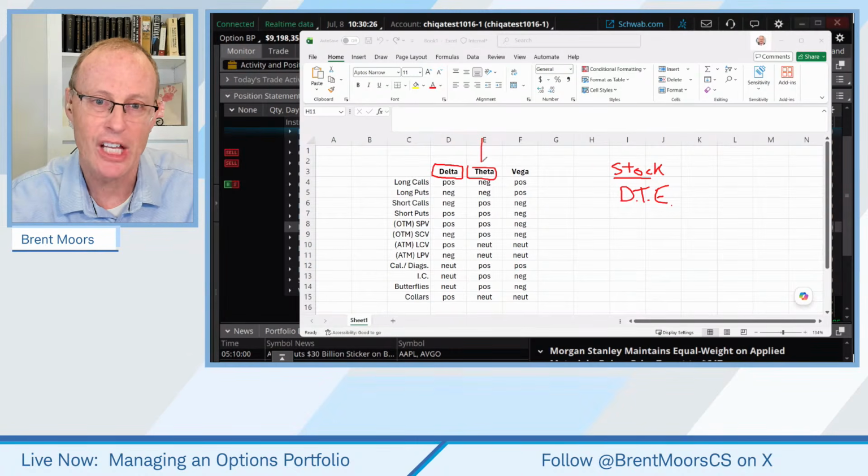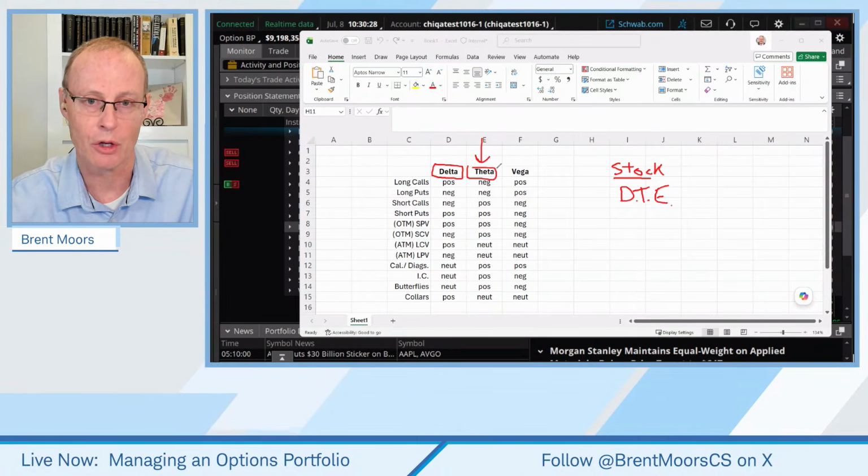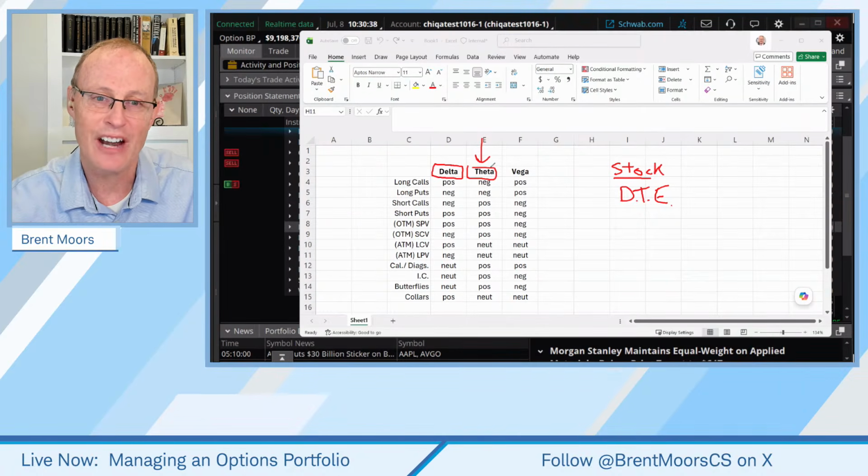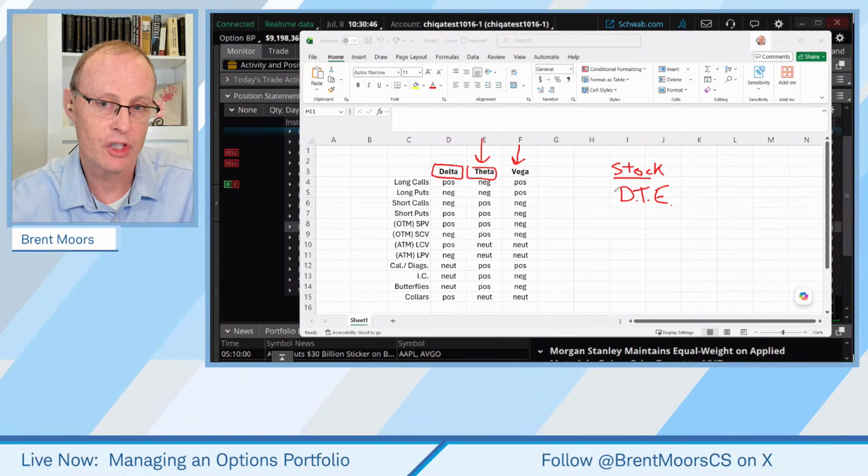Theta typically goes up, increases as you get closer to expiration. But theta also is different depending on where you are in relationship to being at the money. Those that are at the money are going to tend to have a higher theta. That's true for Vega as well. So just keep in mind those.